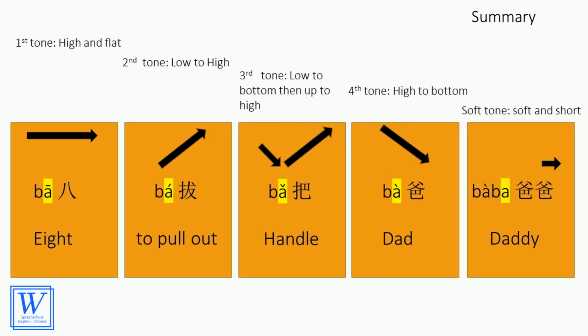Let's put all the tones together and listen to the difference. Bā, bá, bǎ, bà, baba. Now you try to repeat after me. Bā, 把爸爸爸